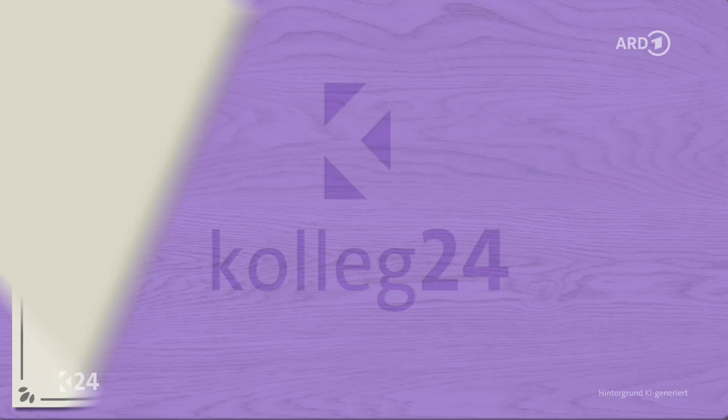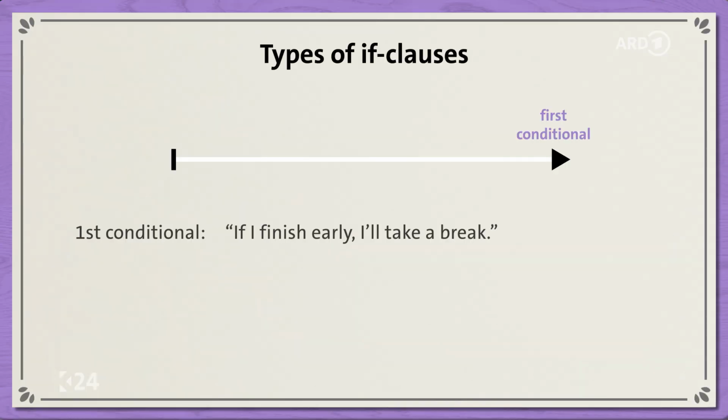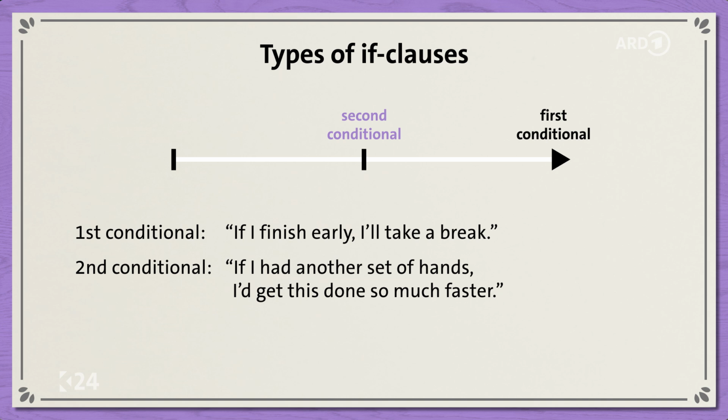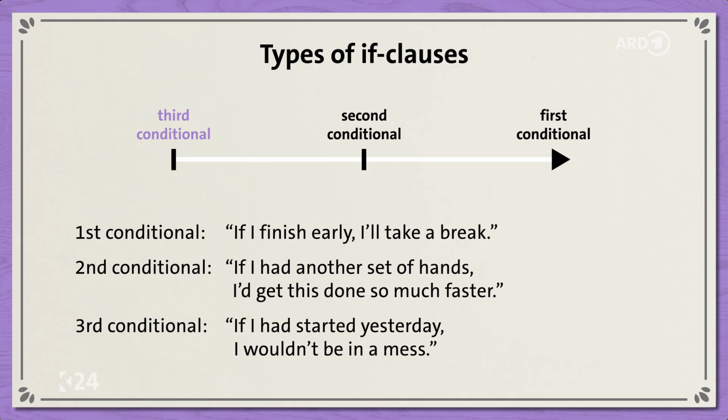If something might happen in the future, we use the first conditional, or type 1. If I finish early, I'll take a break. Now, if you're dreaming or imagining, that's the second conditional. If I had another set of hands, I'd get this done so much faster. And if you're looking back with a bit of regret, use the third conditional. If I had started yesterday, I wouldn't be in this mess right now. If you want to have a more detailed explanation, take a look at our video on if clauses.